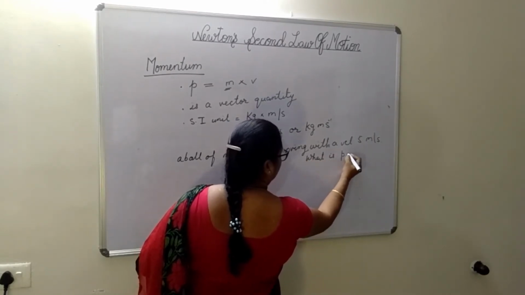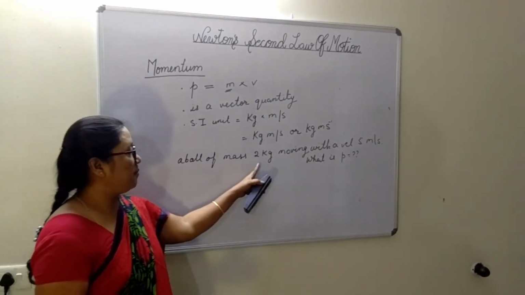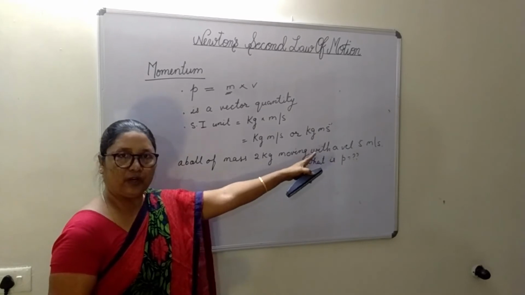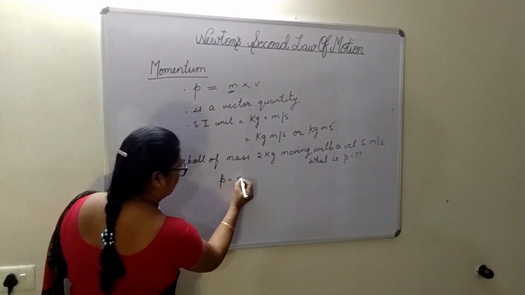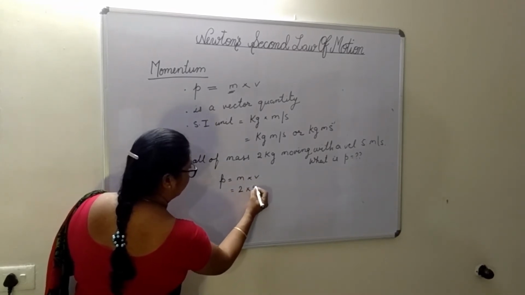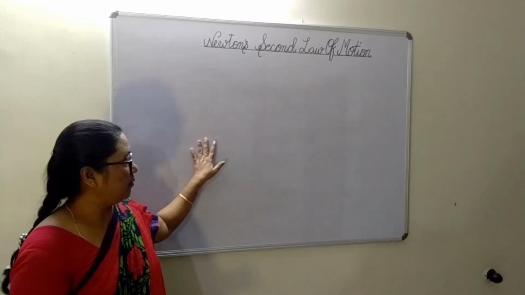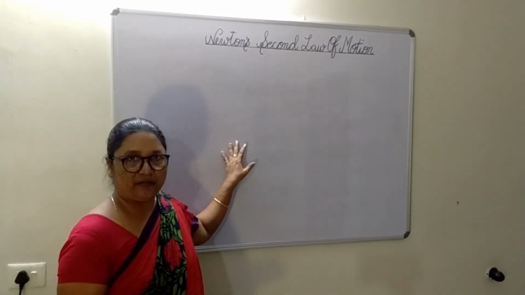How will you find the momentum of this object of mass 2 kg moving with velocity 5 meter per second? Momentum is equal to mass into velocity. So here this is 2 into 5. Okay, momentum is the product of mass and velocity.